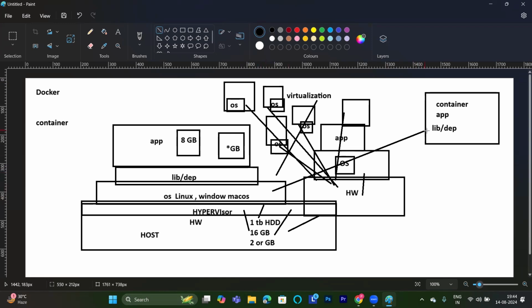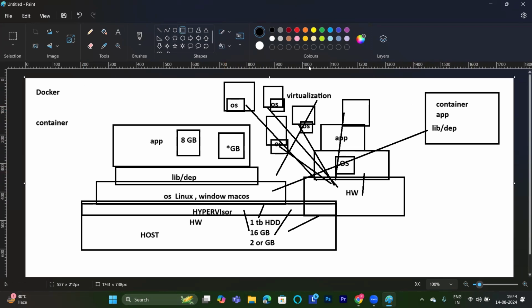So for Linux, the same container package will work. For Windows, the same package will work. On Mac OS, the same package will work. You do not need a different application package for a different version of operating system. First thing. Second thing, what about operating system and hardware?